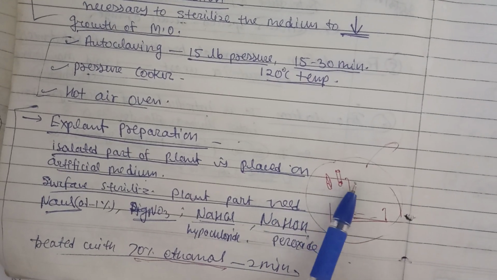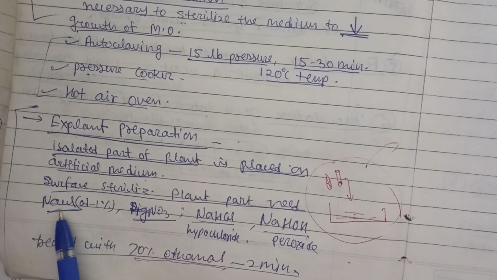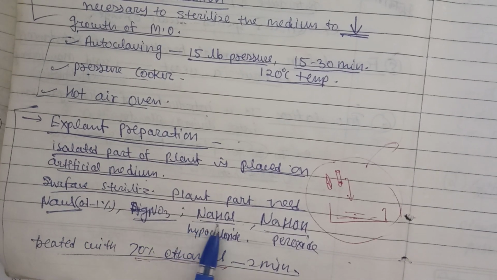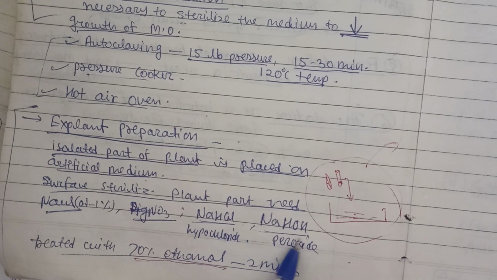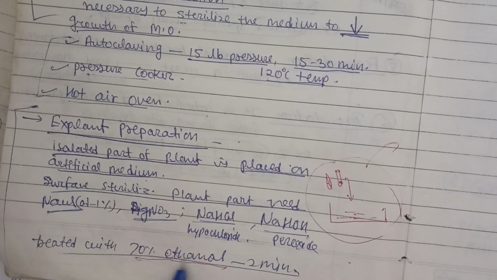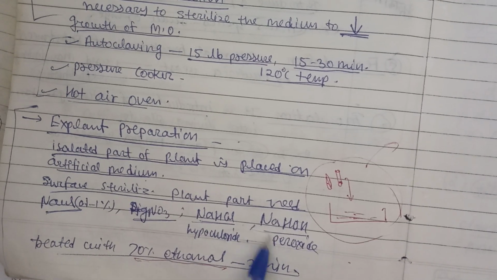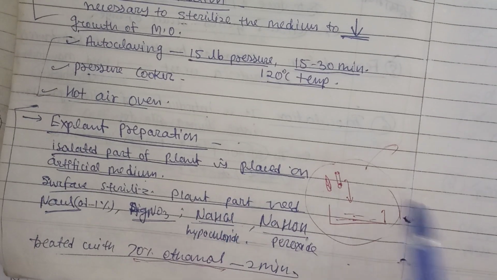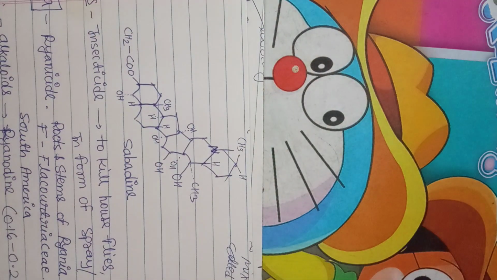We can wipe it using different chemicals like sodium chloride 0.1 to 1%, silver nitrate, sodium hypochlorite, sodium peroxide, or treat it with 70% ethanol for 2 minutes to remove microorganisms before going for plant tissue culture. So that is also important here.